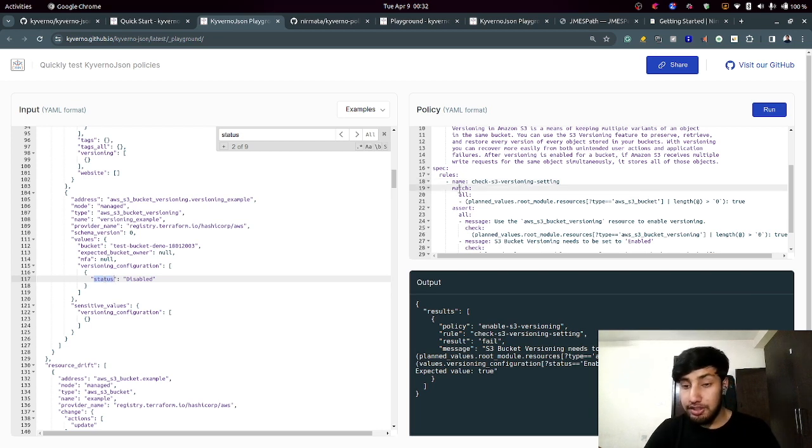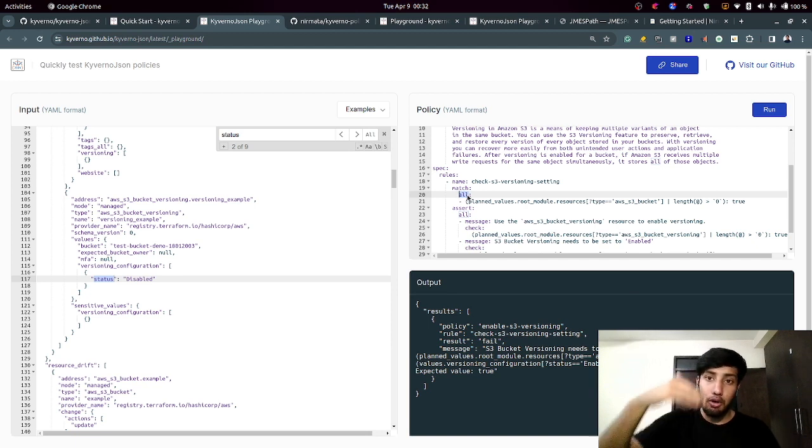Then we have a match section, and the match section has all in it. All means you can have multiple match statements, and Kyverno-JSON is internally going to check all the match statements. If you have any here with multiple match statements, then if any of the match statements gets true, your policy will be evaluated. But if you have all in the match statements and any of the match statements gets false, your policy is not going to get validated against your JSON payload.